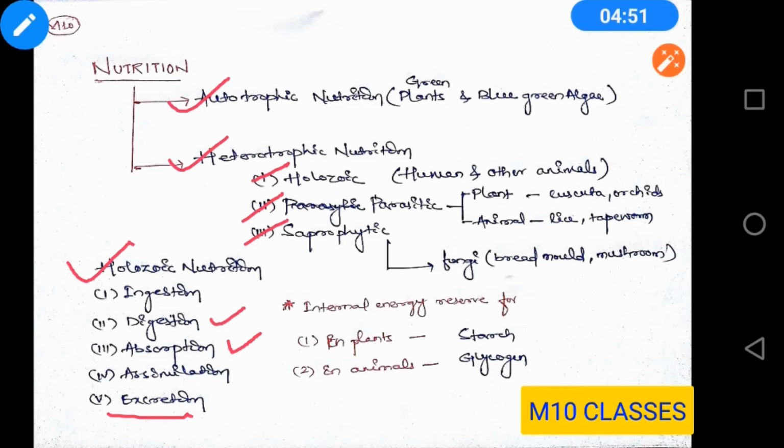Now next we come to parasitic nutrition. So what is a parasite? A parasite is an organism which lives on another organism and extracts nutrition from it. So it depends upon the host for both food and shelter.